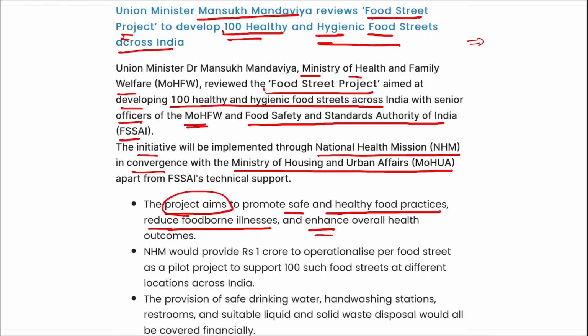Also, you should know that India is a crazy place for food. People here tend to eat different kinds of food and also spicy food. On Instagram and YouTube, you will see that food related videos go quite viral, and people generally tend to visit places where good and delicious food is located, due to which the particular area related to food will get promoted, right? And 100 such healthy and hygienic food streets are to be developed by Dr. Mansukh Mandviya.